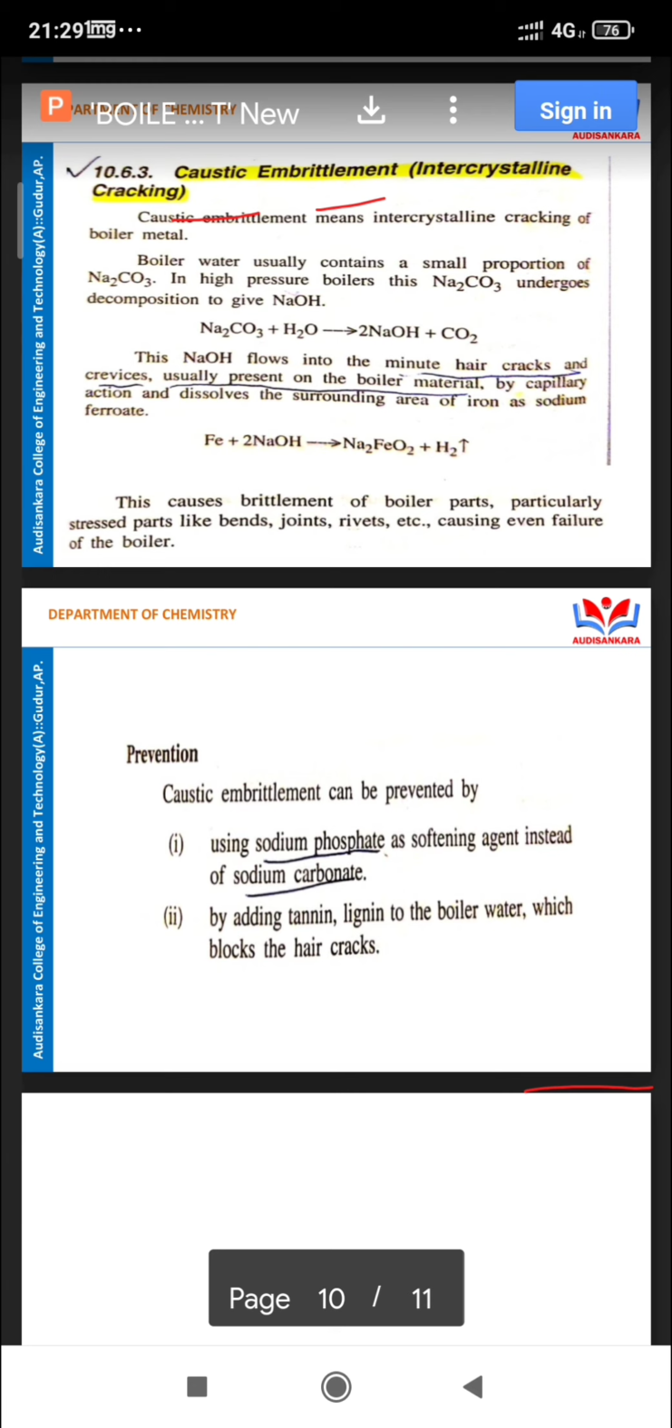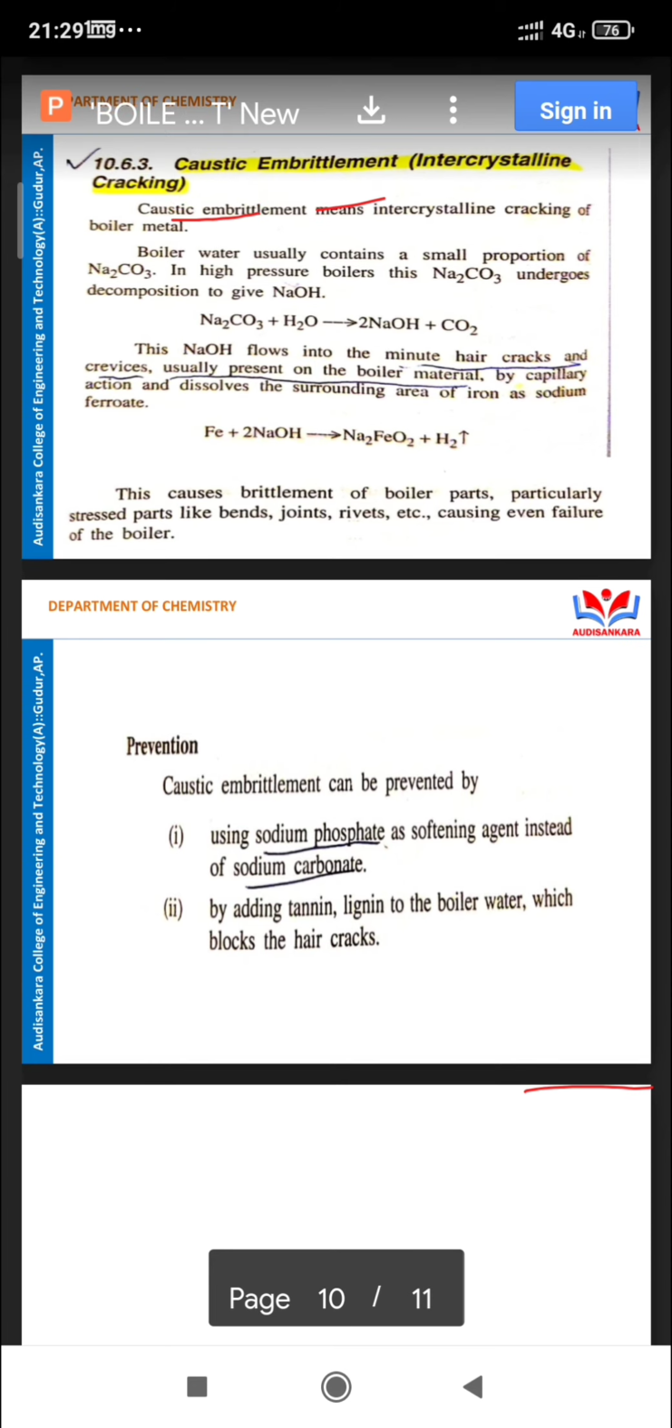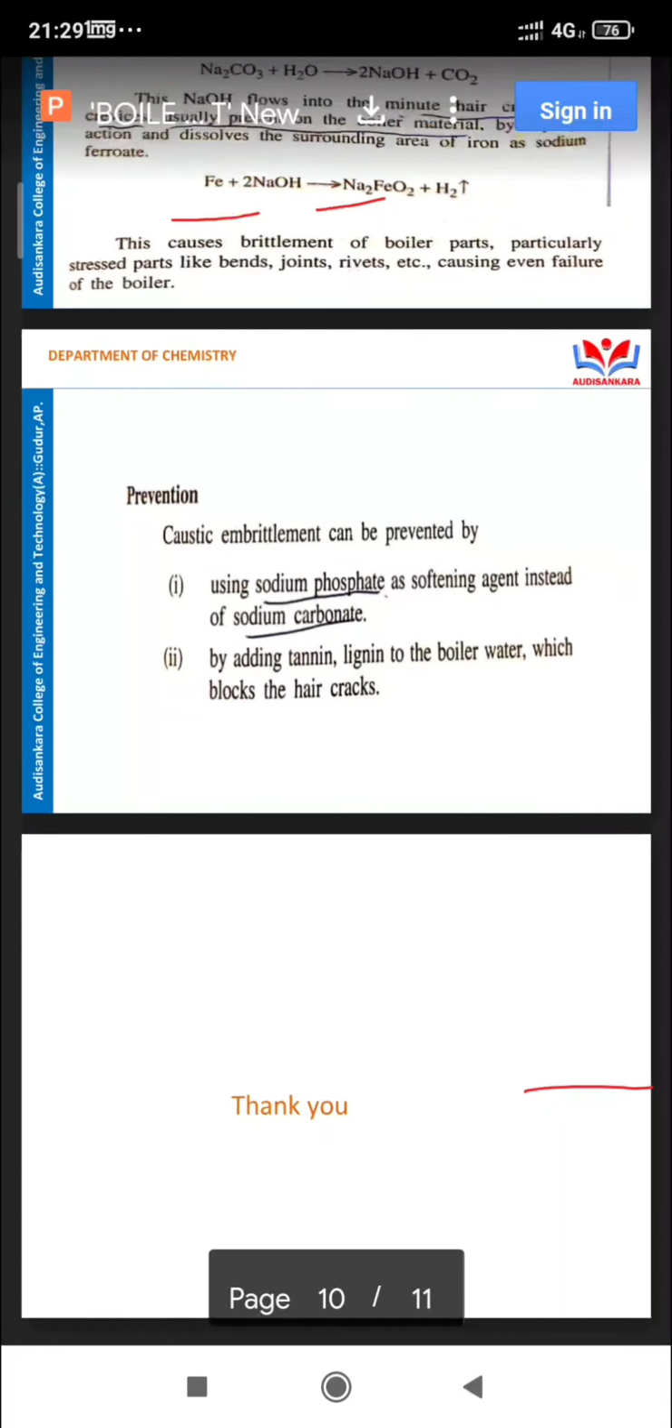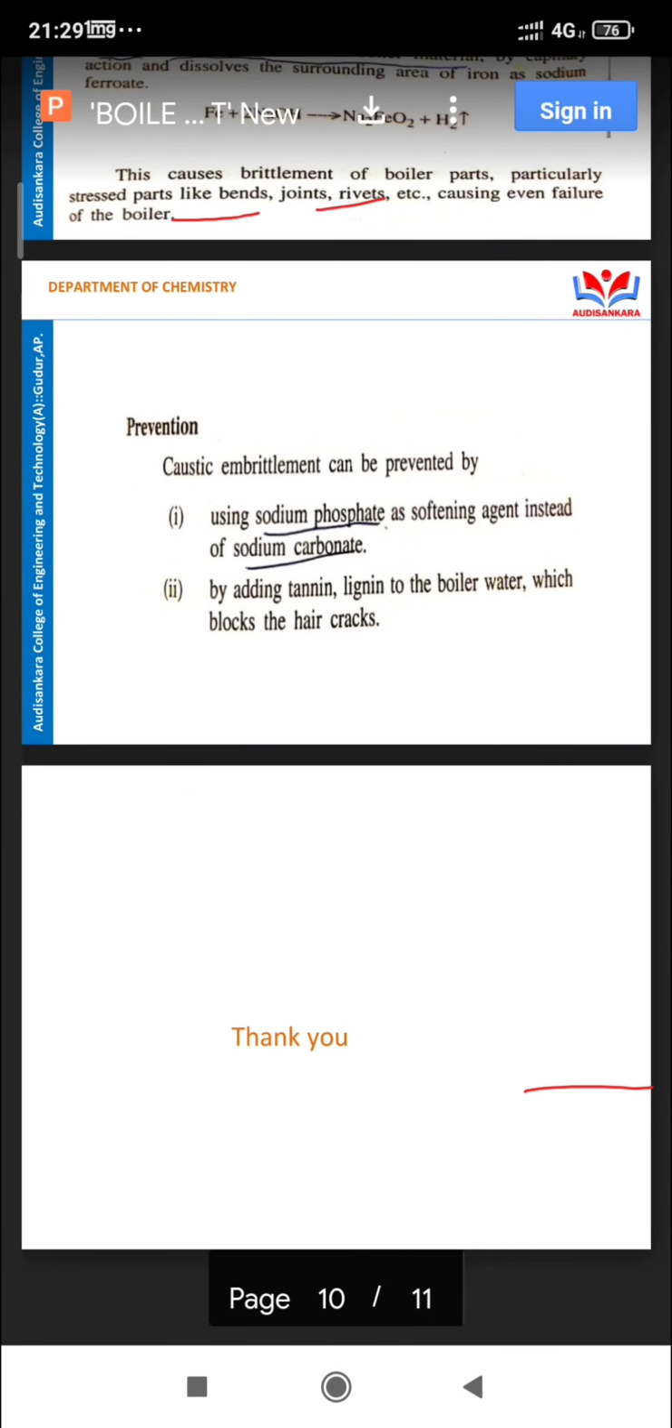Use sodium phosphate as a softening agent instead of sodium carbonate, and add tannin and lignin to the boiler water, which blocks the hair cracks so they do not develop in the boilers. Both of these are very important.